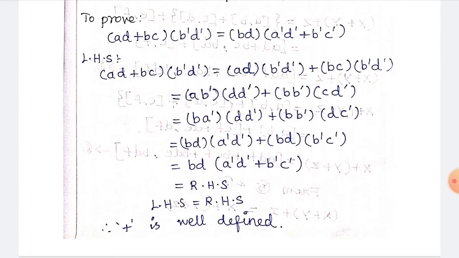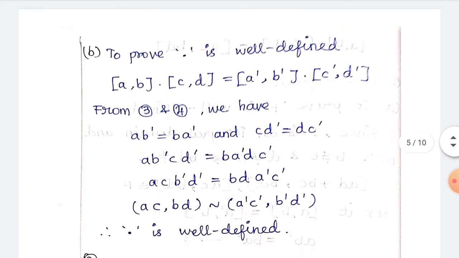So in the next step we have to change the bracket: BD into A dash D dash, BD into B dash C dash. So both the element BD will be outside. So BD will be outside, meaning A dash D dash plus B dash C dash. That is your right hand side. So in this case we have to say the plus is well defined.